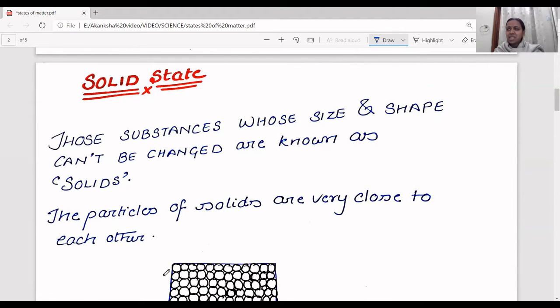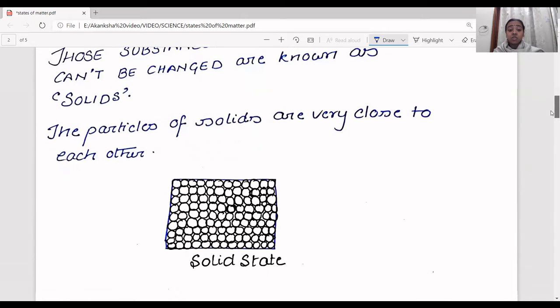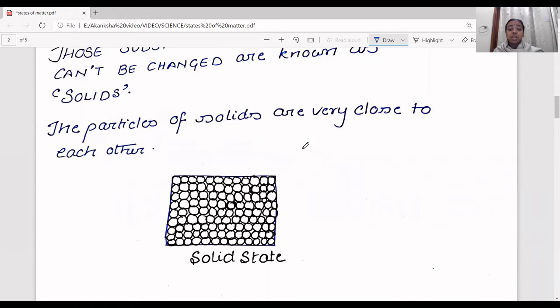Now, solid state. Now, what is a solid? Any metal is a solid, or any wood is a solid, right? Anything that you hold and you cannot change its shape, it is tight enough to hold its shape, and it has weight, and it cannot be changed. Now those substances whose size and shape cannot be differed are known as solid. So let's see the molecular structure of solid. Now here I have made the molecular structure of solid.